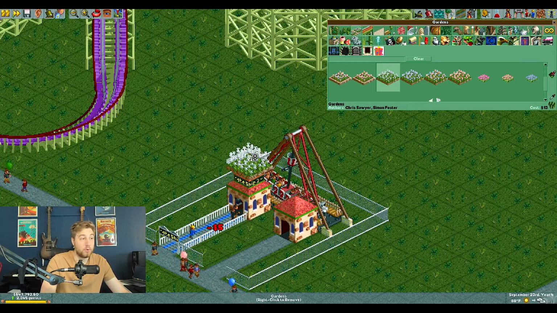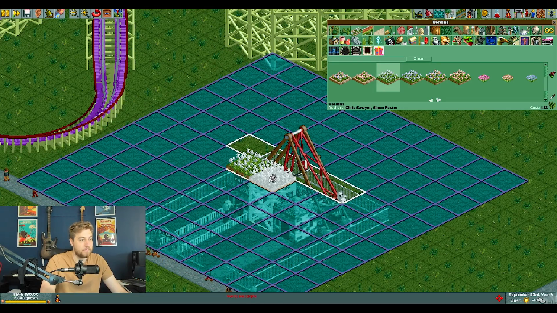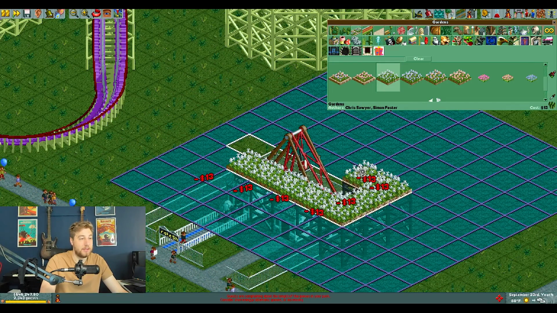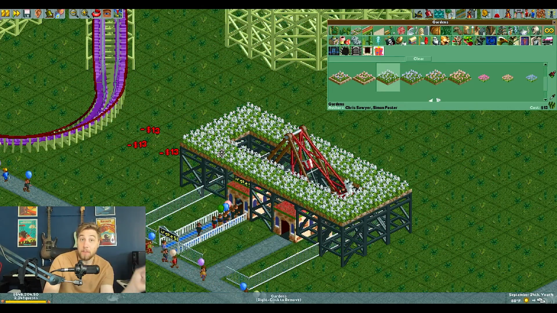Just hold control while your cursor is on whatever object you're trying to match the height of. Boom, boom, boom. Now you just have the exact perfect height. And I'm hoping that somebody just jumped out of their seat. If that was you, put in the comments, oh my gosh, I did not know you could use control to make all these objects the same height immediately, at the same time, without having to individually hold shift and drag up and drag up. So tell me if I changed your life just now.